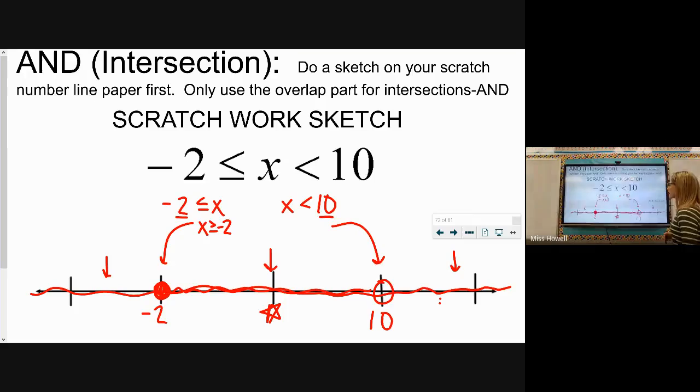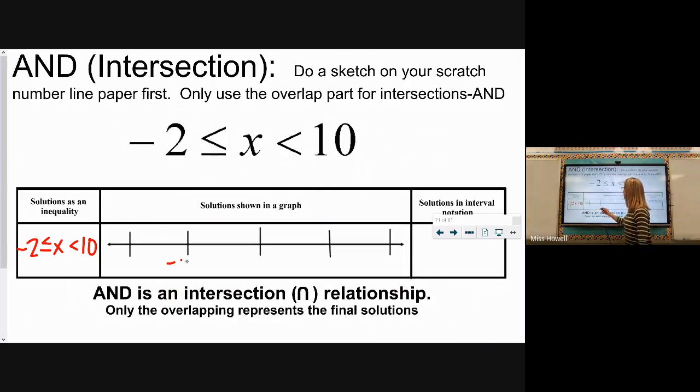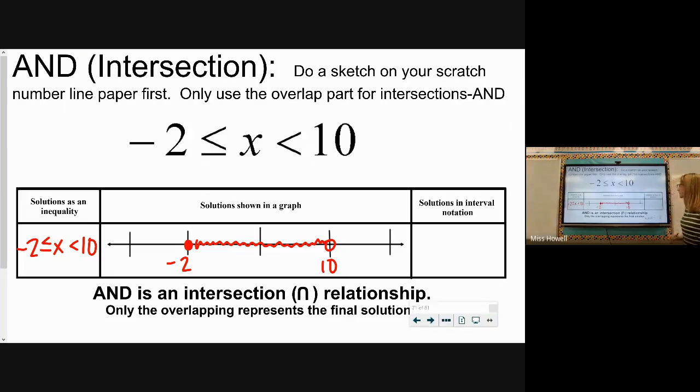So our final graph would look like this. I have a -2 with a closed-in circle. I have a 10 with an open circle. And our shading should go in between only. And I'm not allowed to keep any of the other shading because we're only keeping the portion where they overlap when it's an and.